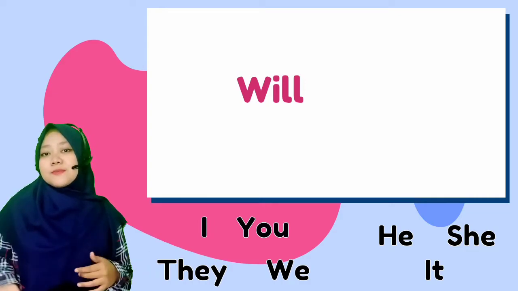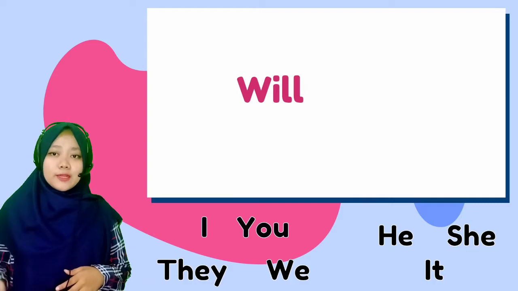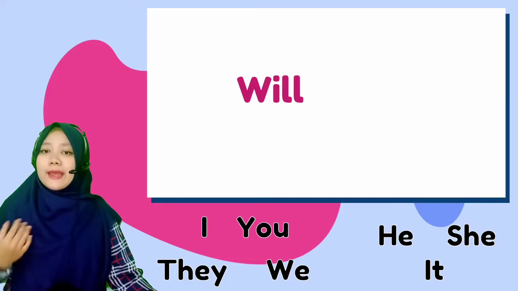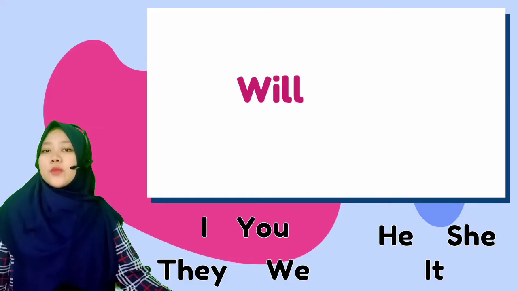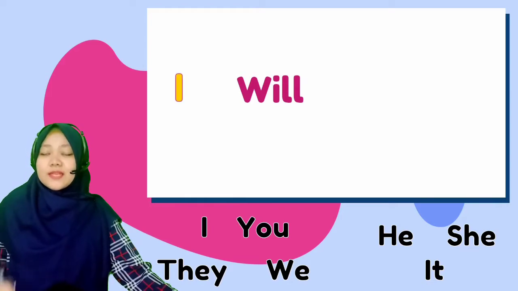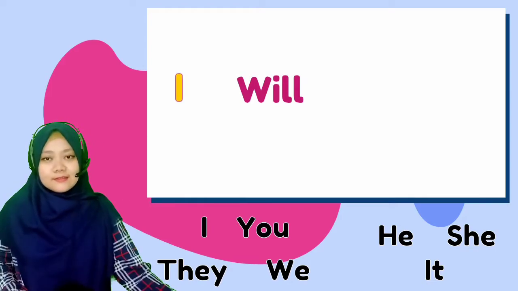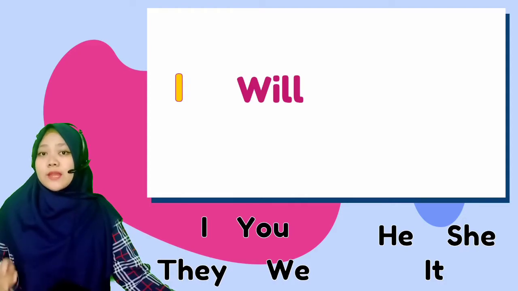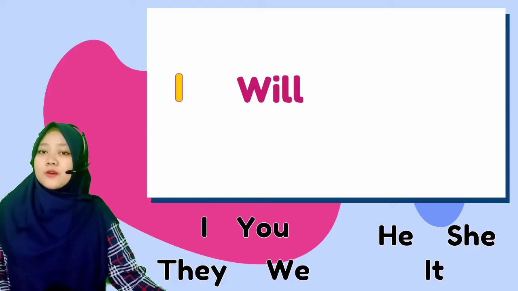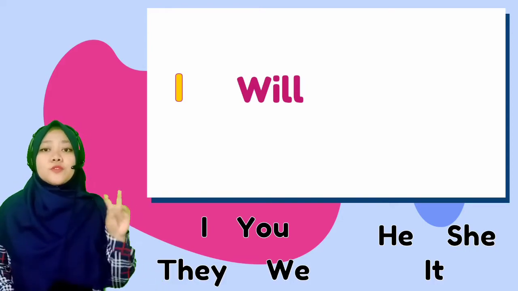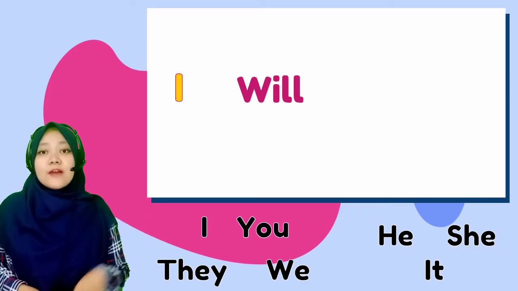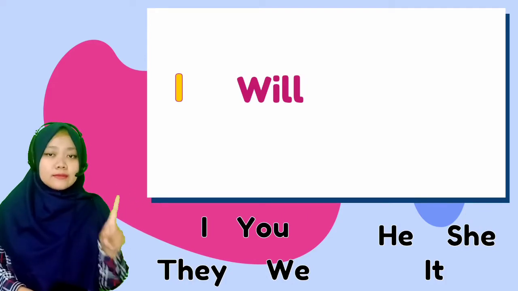So, kita tambahkan subject di depan kata will. I will choose I for the subject. So, I will add I in front of will or before will. So, I will. Saya akan. So, after will, we add verb. Last week, we have learned about verb 1, verb 2, and verb 3. And in this simple future tense, after will, we add verb 1.